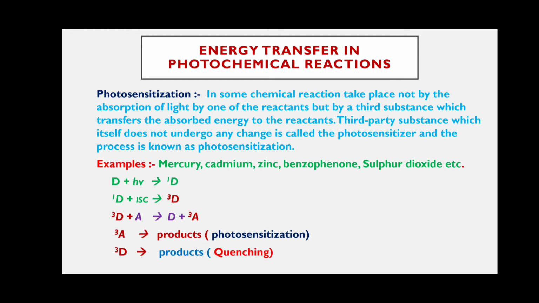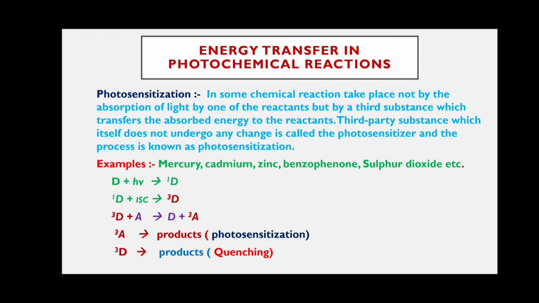For photosensitizers, atoms like mercury, cadmium and zinc are also used, and for molecules, benzophenone and sulfur dioxide. These are examples of photosensitizers for the photosensitization process. So what happens in the photosensitization process?